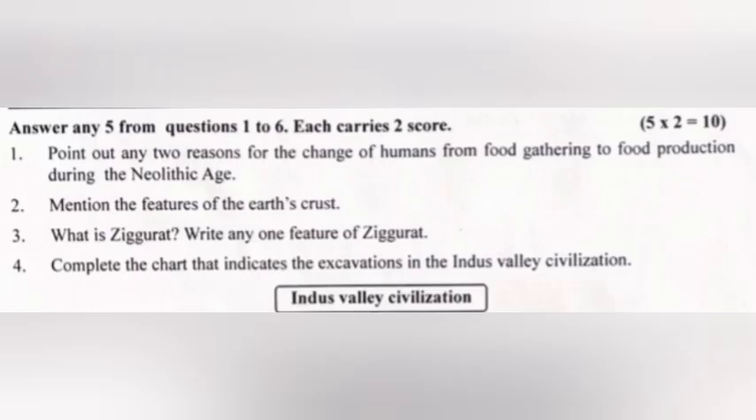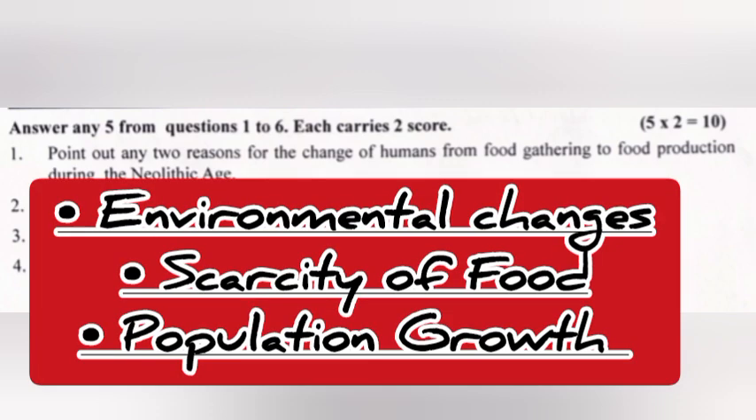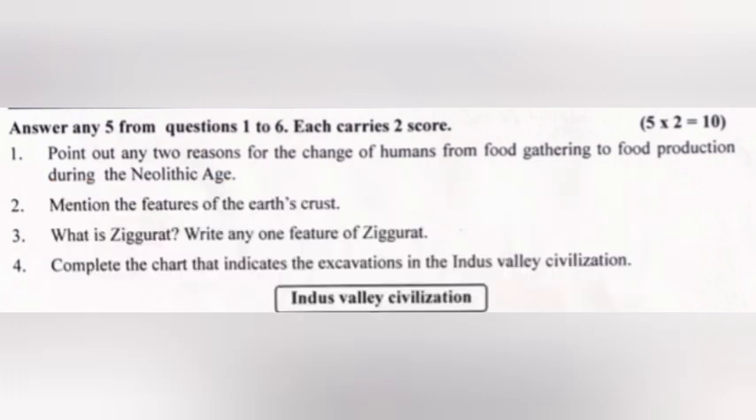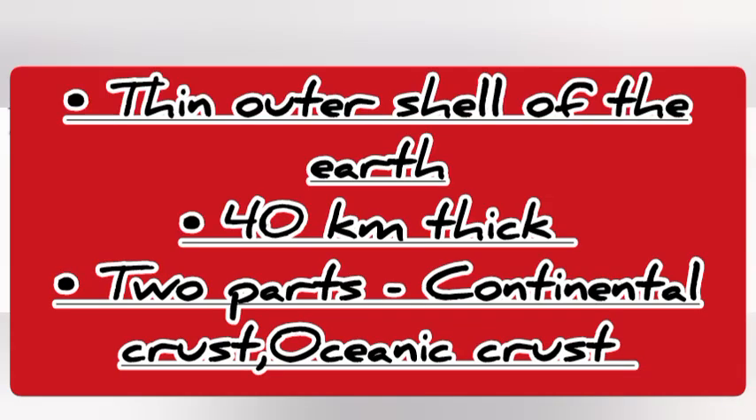1. Point out any two reasons for the change of humans from food gathering to food production during the Neolithic age. Answer: environmental changes, scarcity of food, and population growth. Write any two. 2. Mention the features of the Earth's crust. Answer: thin outer shell of the Earth, 40 km thick, two parts: continental crust and oceanic crust.